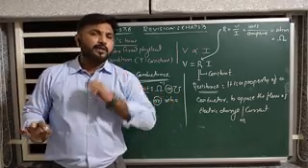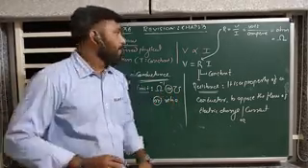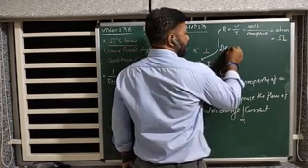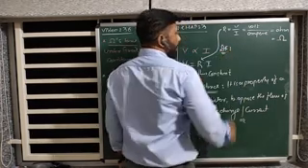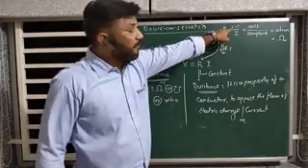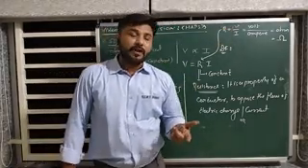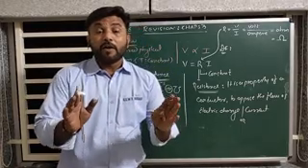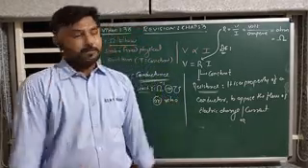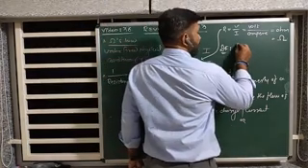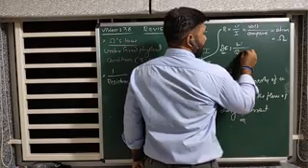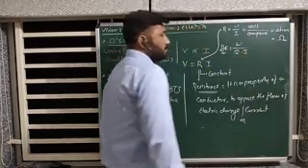Now, only one thing remains. What is it? It is nothing but its DF, dimension formula. What is V? V is nothing but electric potential that we have seen in chapter number 2. What is electric potential? Work done per unit charge. So here, W by Q multiplied by I as it is.